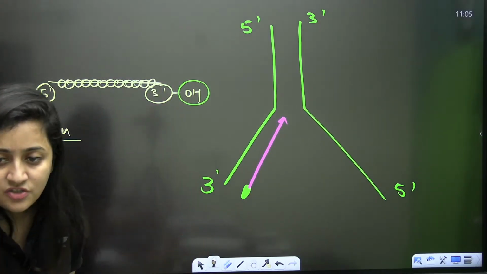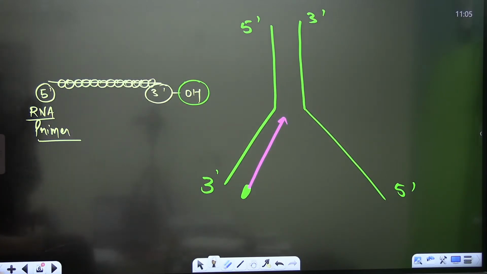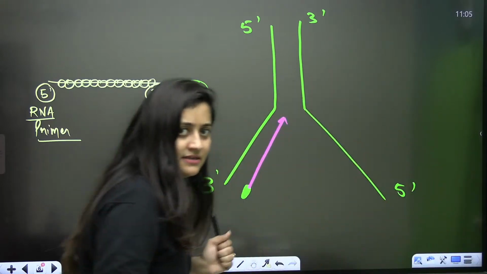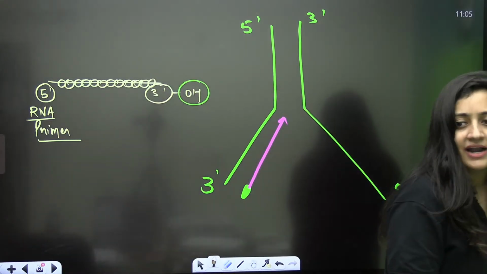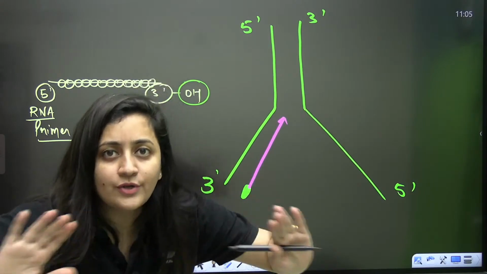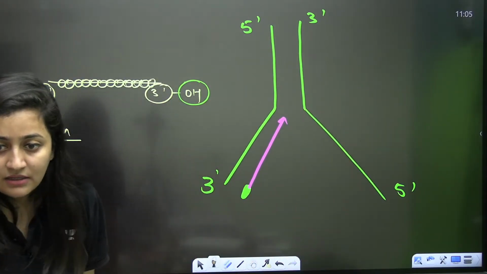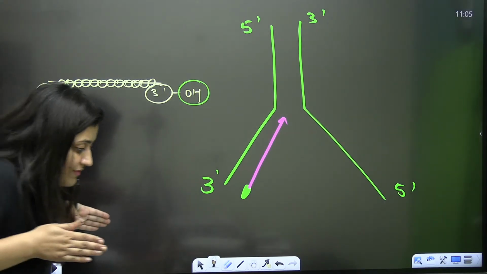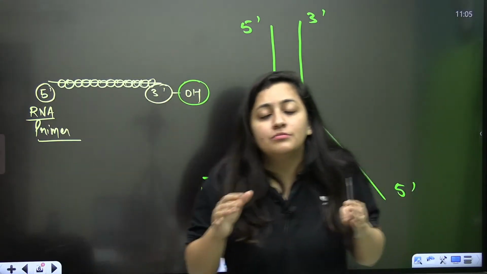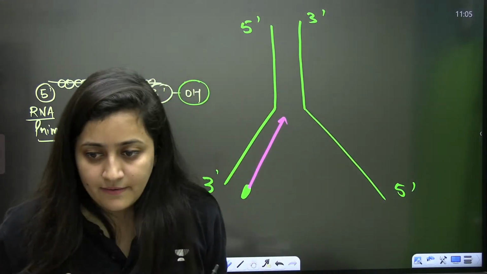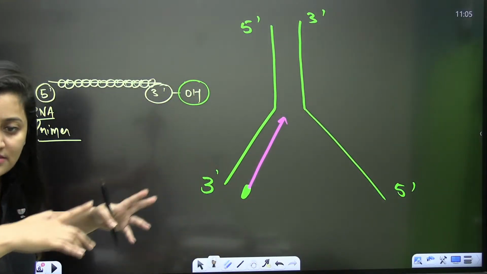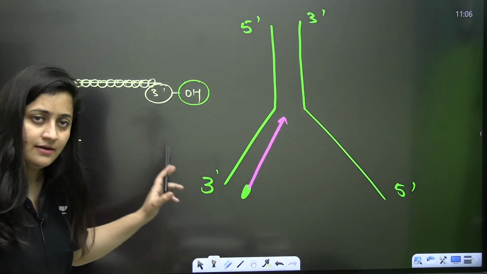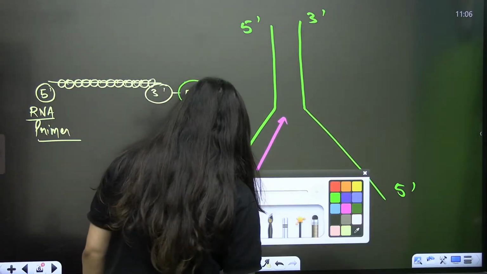That is not the case, that I'm going like this and then I'm coming back like this and then I'm synthesizing another strand. No, this is not going to happen here. I have to move like this only. I have to do both the tasks simultaneously. First point clear? Are you sure about it? Okay, so now there is a problem.